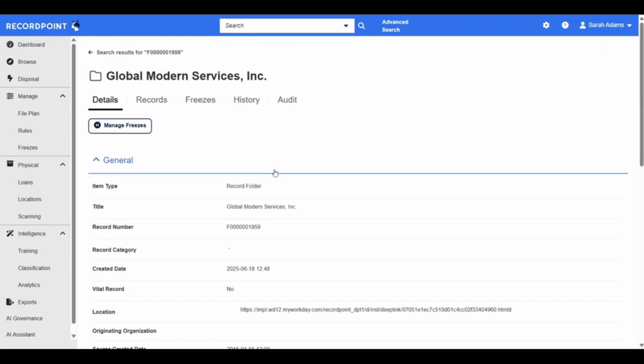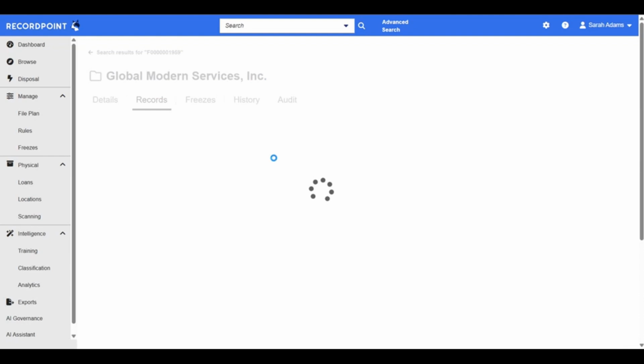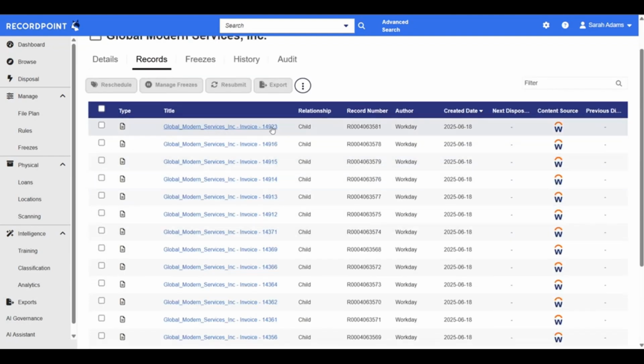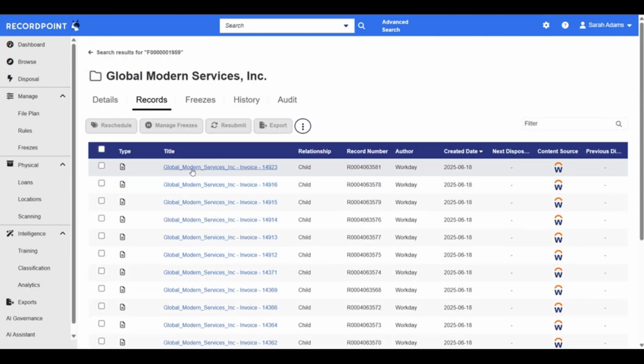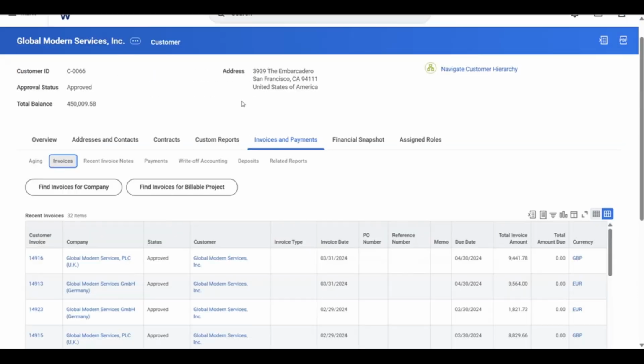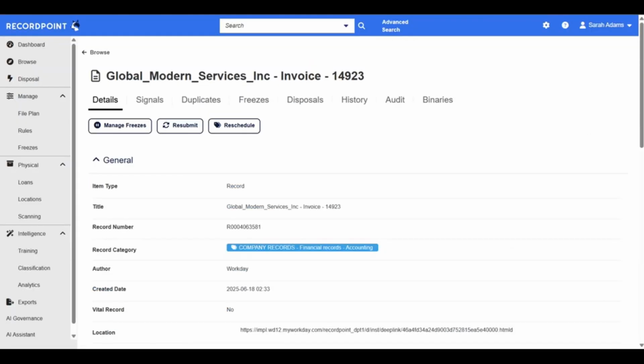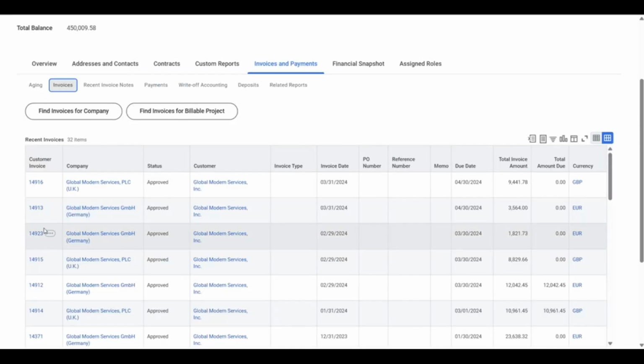In RecordPoint, to find those underlying pieces of data, I just navigate to Records, and you'll be able to see all of the invoices labeled by their invoice number. And there is quite a lot there. So let's have a look at 14923, which is this invoice here.